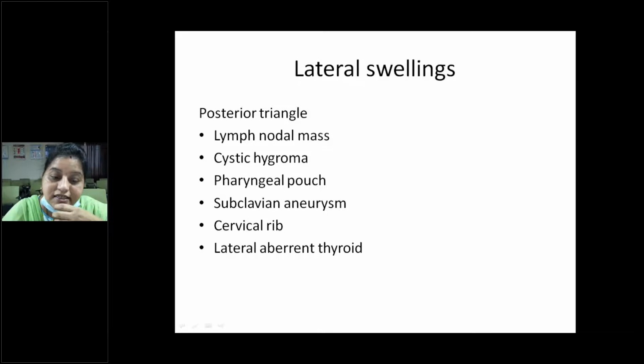So what is lateral aberrant thyroid? Papillary carcinoma is the most common thyroid carcinoma in young individuals with exposure to radiation, that is ionizing radiation. Sometimes they present only with lateral neck swellings. So what is that lateral neck swelling? That is not thyroid tissue. These are the cervical lymph nodes. That is called lateral aberrant thyroid.